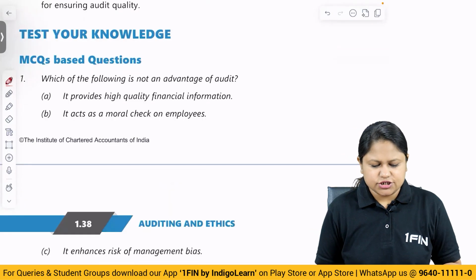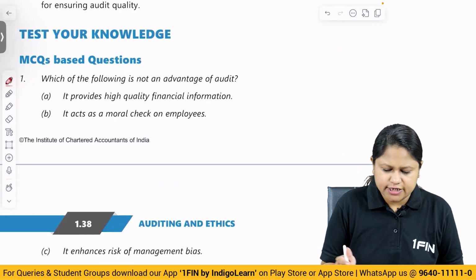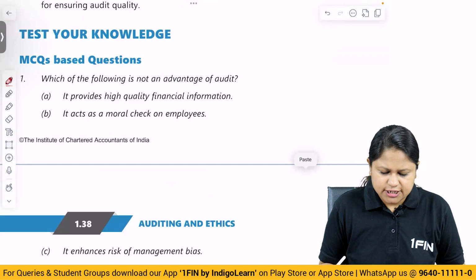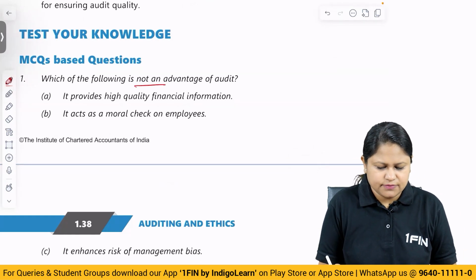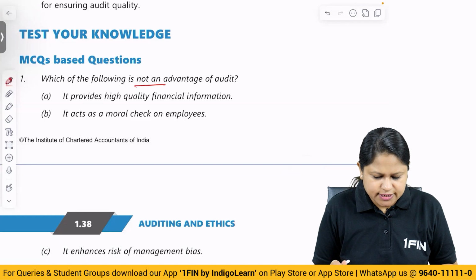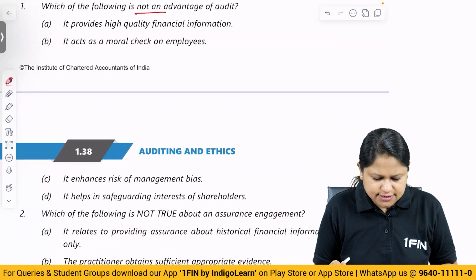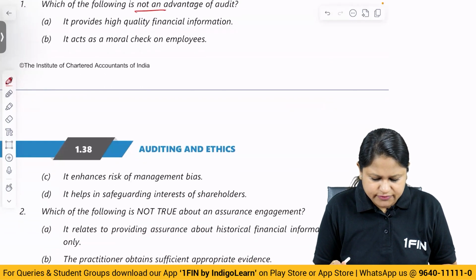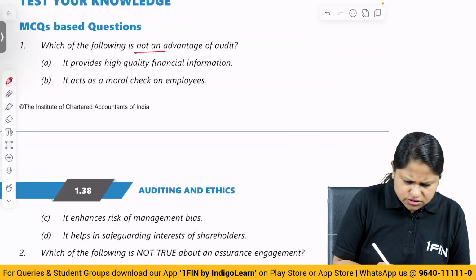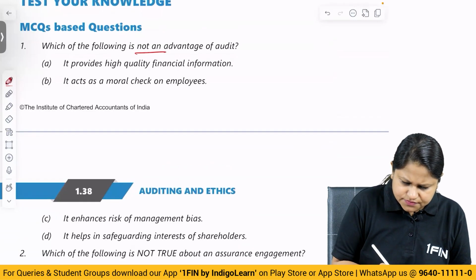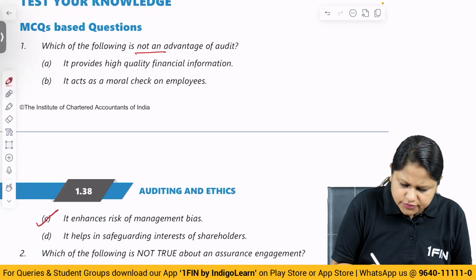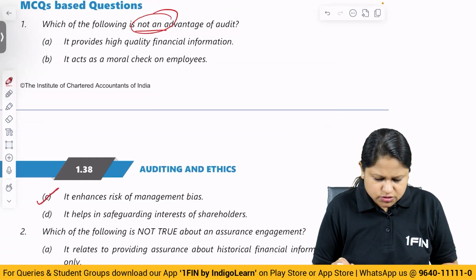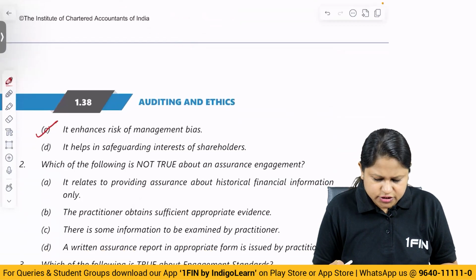Now let's have a quick discussion of the MCQs. Which of the following is not an advantage of audit? It provides high quality financial information. It acts as a moral check on the employees. It enhances risk of management bias. It helps in safeguarding the interest of the shareholders. It acts as a moral check, yes. Correct. So the answer is C, which is not an advantage. Management bias, no. It helps in safeguarding the interest of the stakeholders.